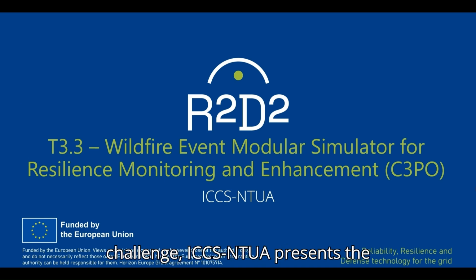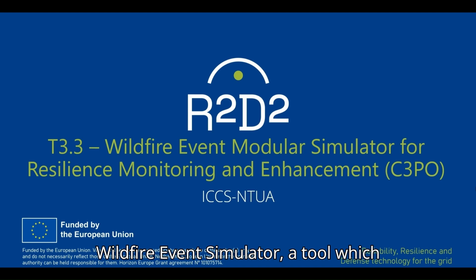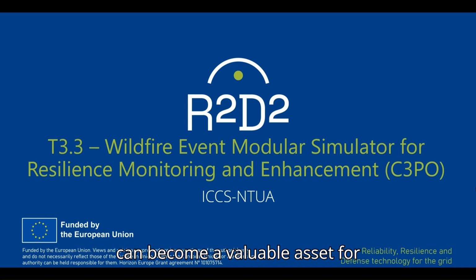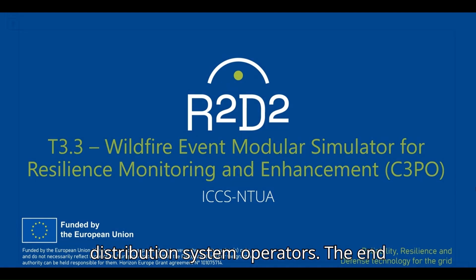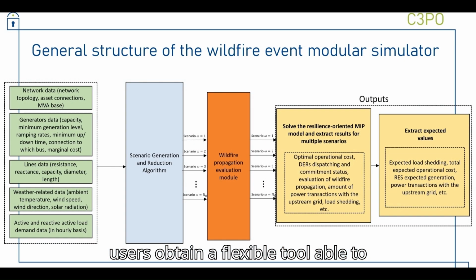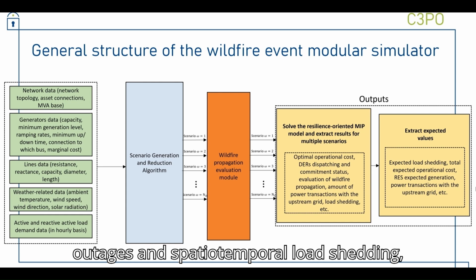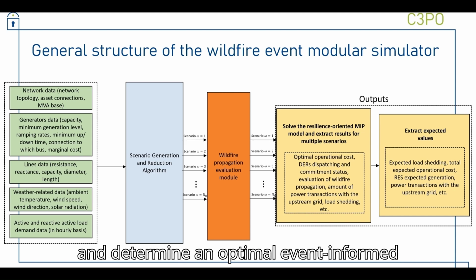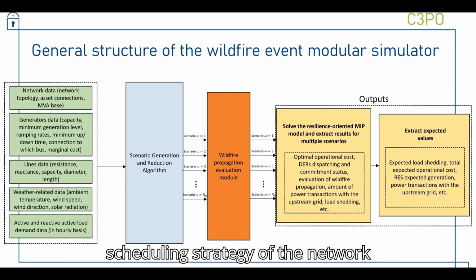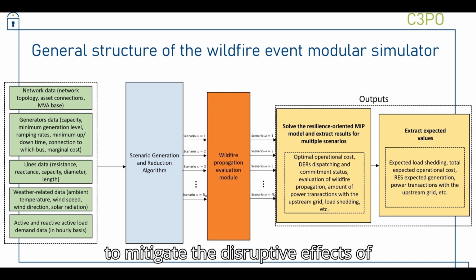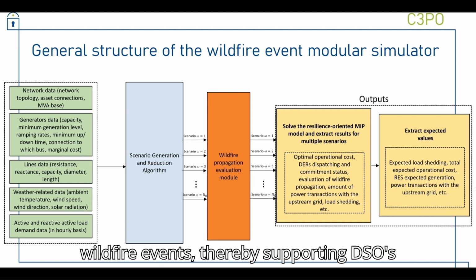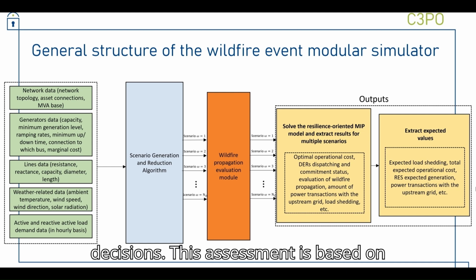To address this challenge, ICCS NTUA presents the Wildfire Events Simulator, a tool which can become a valuable asset for distribution system operators. The end users obtain a flexible tool able to model wildfire events, assess their spatial and temporal impact on distribution networks such as line outages and spatiotemporal load shedding, and determine an optimal event-informed scheduling strategy of the network resources to enhance its resilience and to mitigate the disruptive effects of wildfire events, thereby supporting DSOs' decisions.